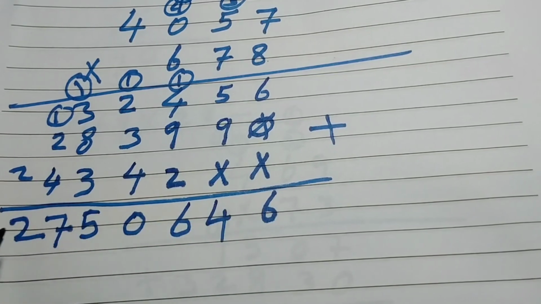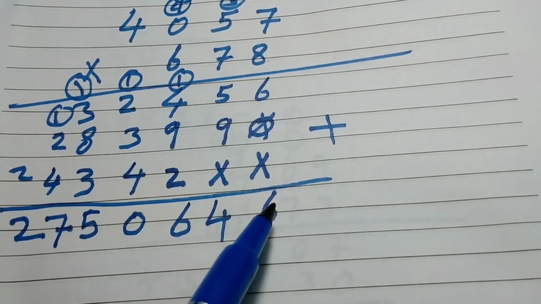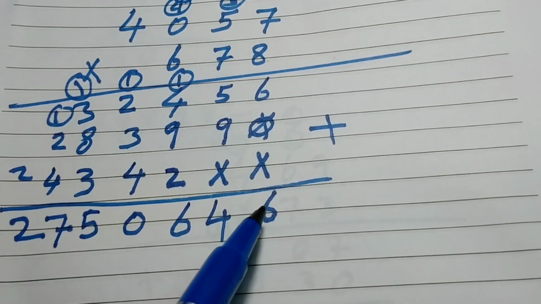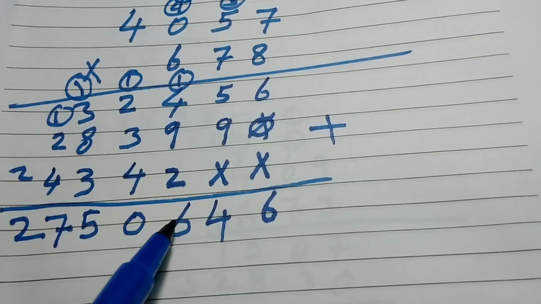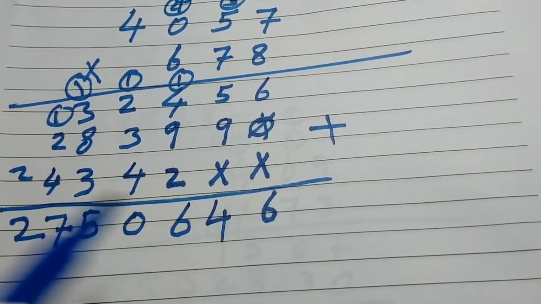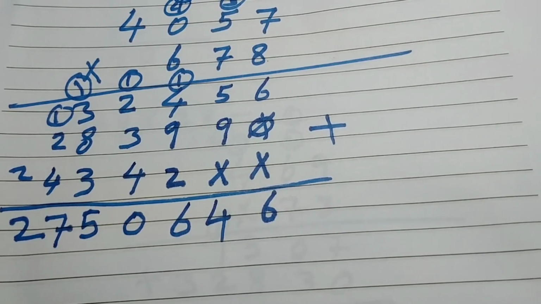do as a place value we learned, start from unit, then you will be able to know from which place we are going to start from. We are going to start from 1,000, 10,000, million, or what. So it will be unit, tens, hundreds, thousands, 10,000s, 100,000s, and million. So 2,750,646. This is our answer. Clear, my dear? Hope you understand.